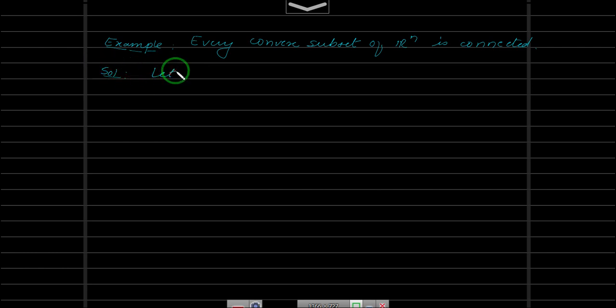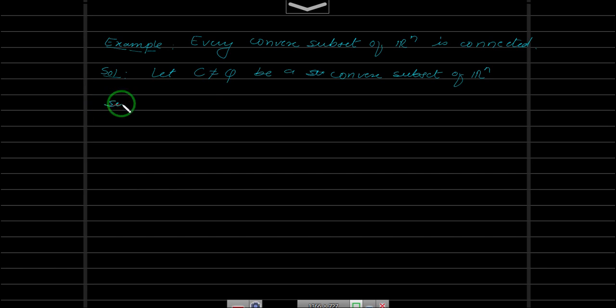Now for this, let C, which is non-empty, be a convex subset of Rn. Let us take a non-empty convex subset of Rn. We need to show that C is connected. So to the contrary, let us assume that C is not connected.